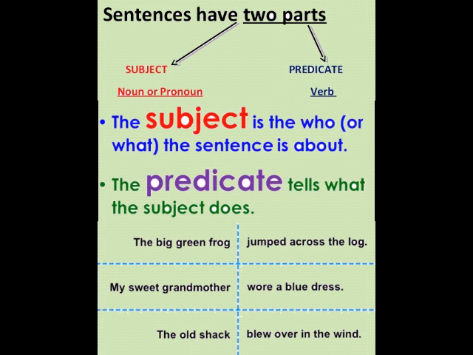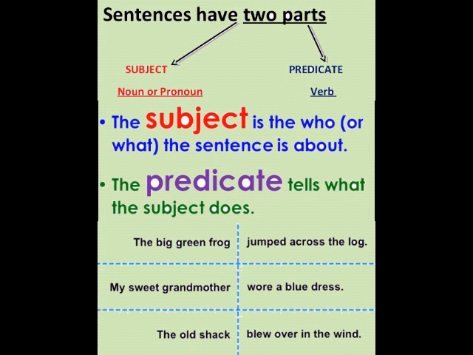Some more examples I can tell you. Fire burns, as we have done in exercise number 1. So fire is the subject and burns is the predicate. The phone rang. The phone is the subject and rang is the predicate. Some more examples you can frame yourself, such as the sun rises in the east. The sun is the subject and rises in the east is the predicate.